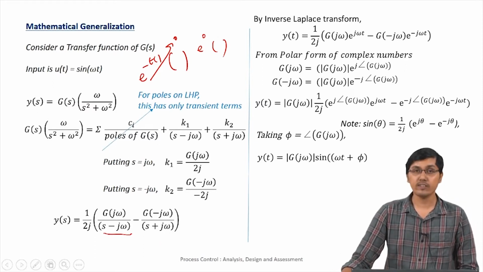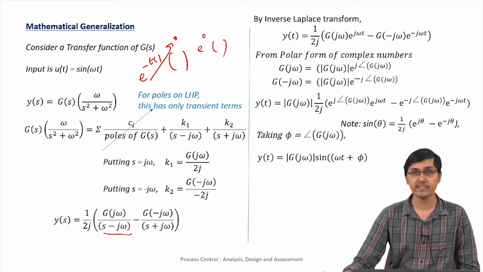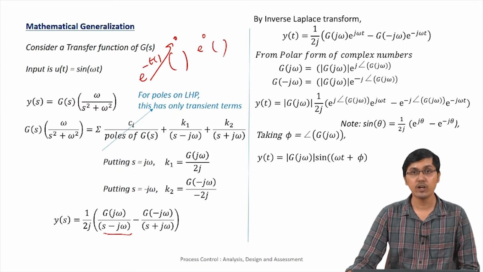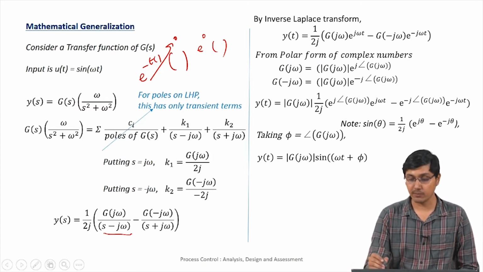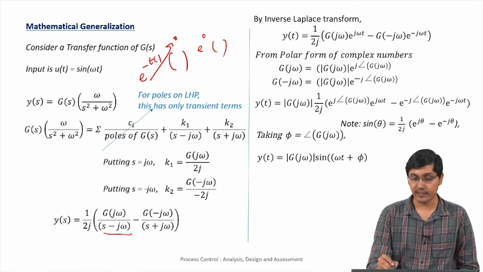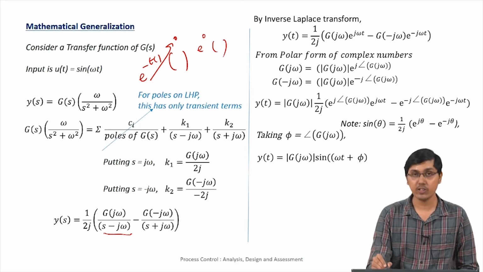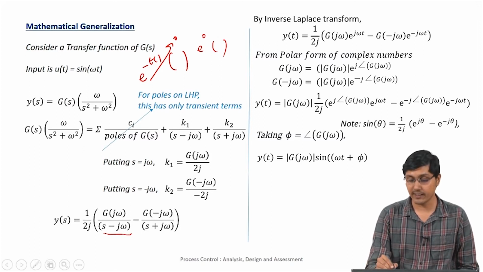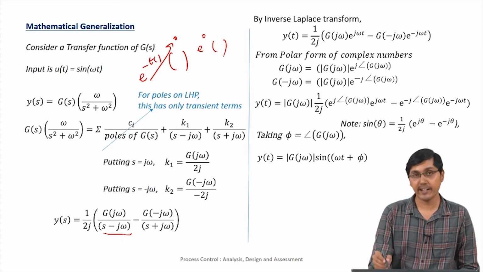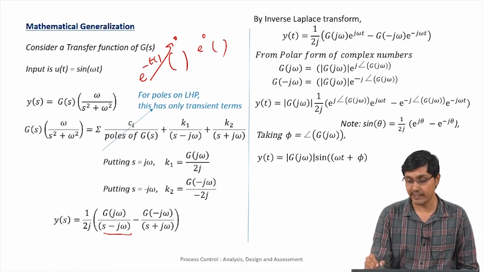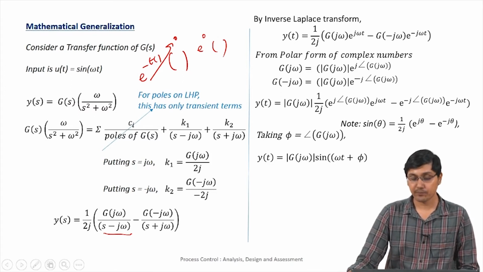Now G(j omega) is a complex number, so it can be represented in polar form: the magnitude of the complex number times e to the power j times the angle of the complex number. So we get the magnitude of G(j omega) times e to the power j angle of G(j omega), and for G(minus j omega), the magnitude is the same but the angle gets a minus sign, so e to the power j into minus angle of G(j omega).